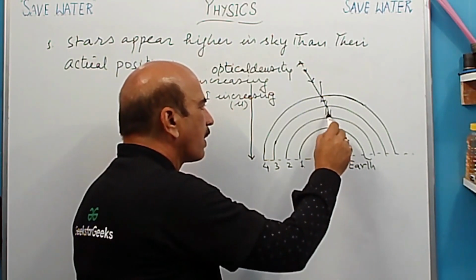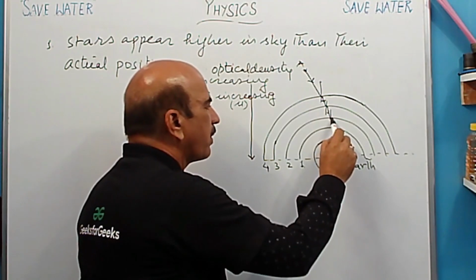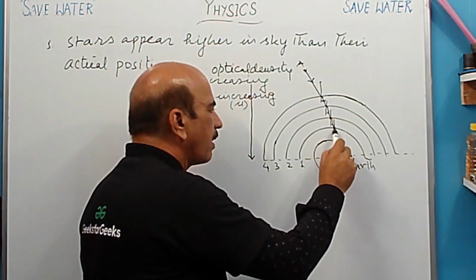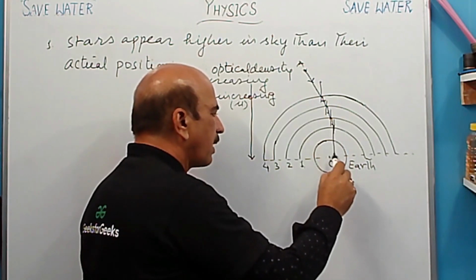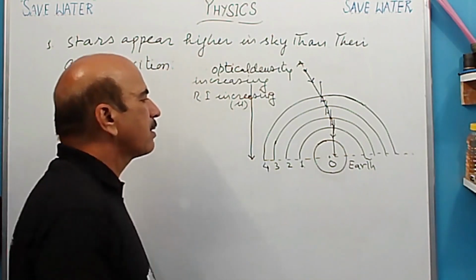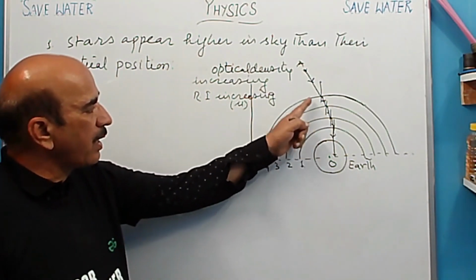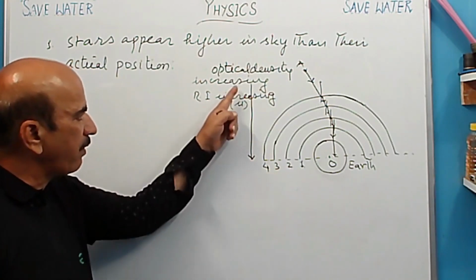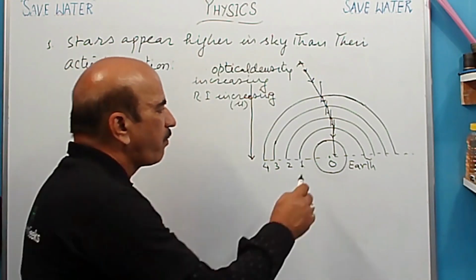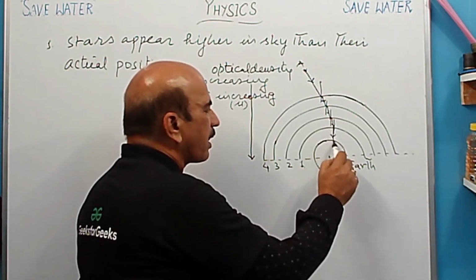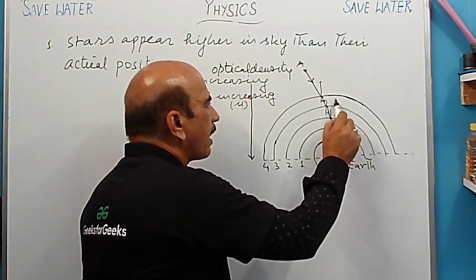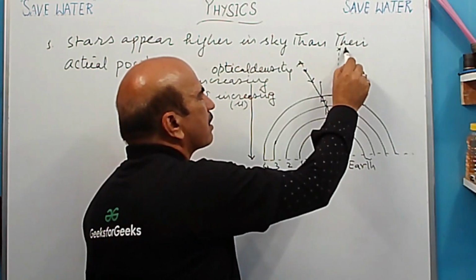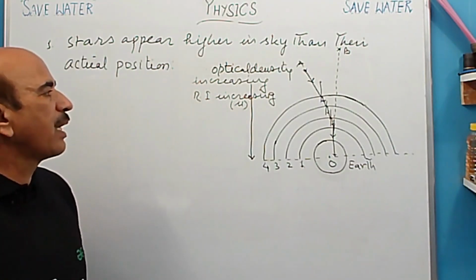Again here, okay, change in path will be there. And now here finally, here it is coming straight here to the observer. Yes, so refraction is increasing when it is coming from this 4 to 3 layer, third to second, and second to 1, because refractive index is increasing downward. No, so finally this ray of light, it appears to be coming from a point, यहां से आ रही है, ठीक है, पीछे से आ रही है, and this is termed as B. इसको हमने B ले लिया.